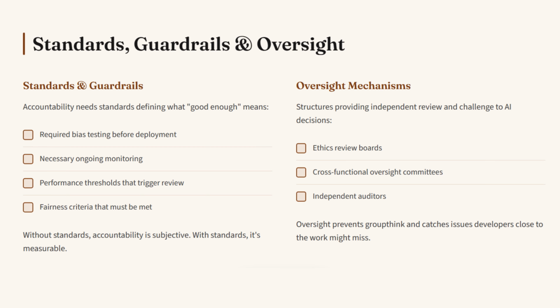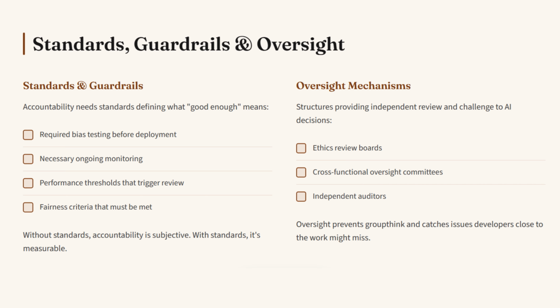Accountability needs standards defining what good enough means: what bias testing is required before deployment, what ongoing monitoring is necessary, what performance thresholds trigger review, what fairness criteria must be met. Without standards, accountability is subjective, and teams default to whatever seems reasonable. With standards, accountability is measured, and teams know what's expected.